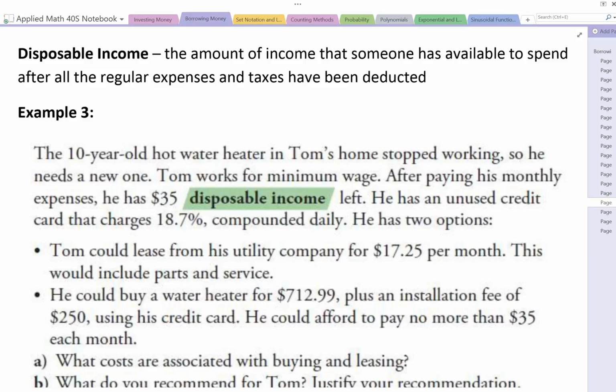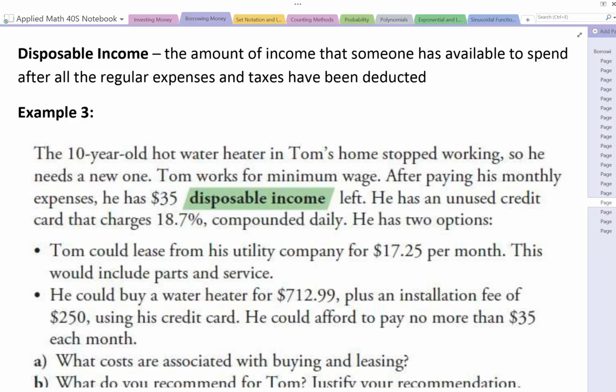It says a 10-year-old hot water heater in Tom's home stopped working, so he needs a new one. Tom works for minimum wage. After paying his monthly expenses, he has $35 in disposable income left. He has an unused credit card that charges 18.7% compounded daily. So he has 2 options. Tom could lease from his utility company for $17.25 per month. This would include parts and services.